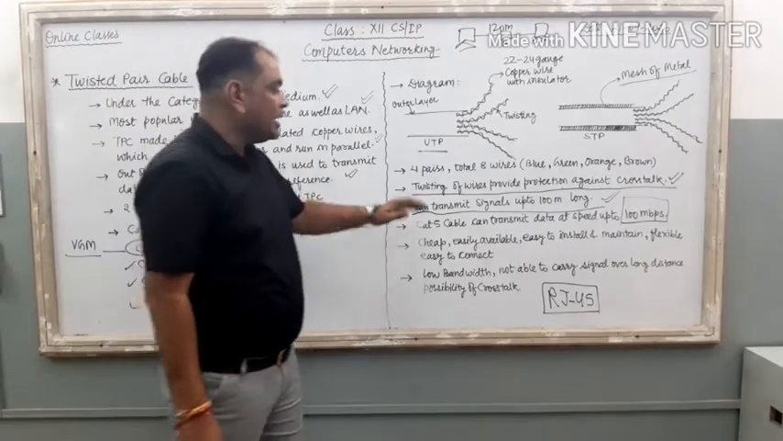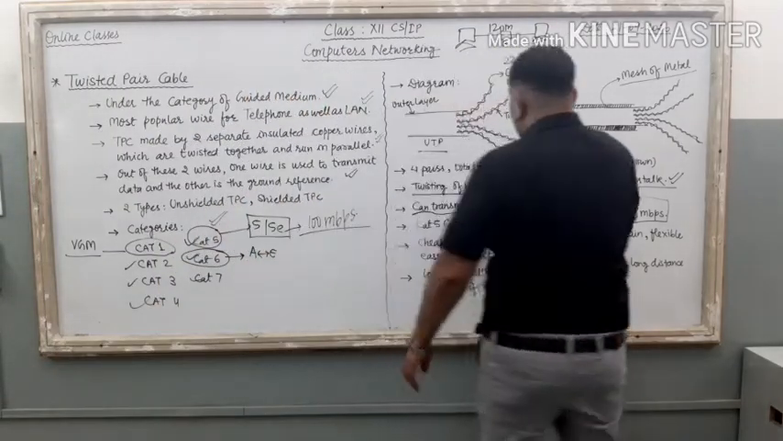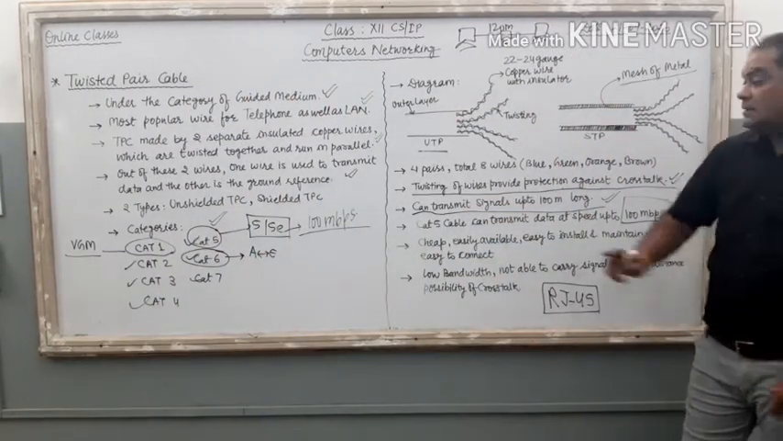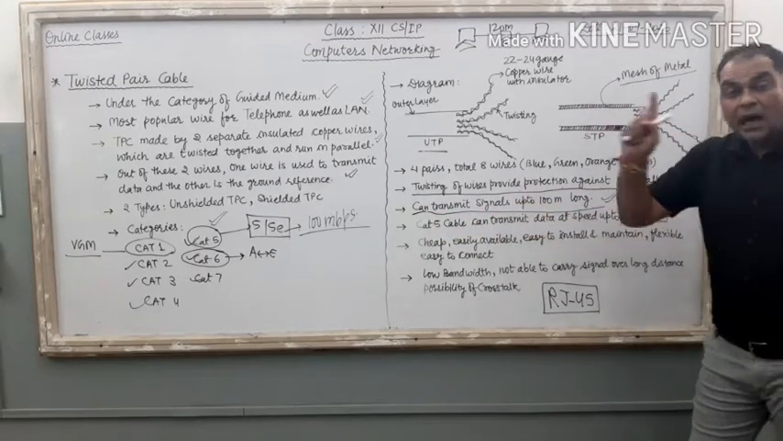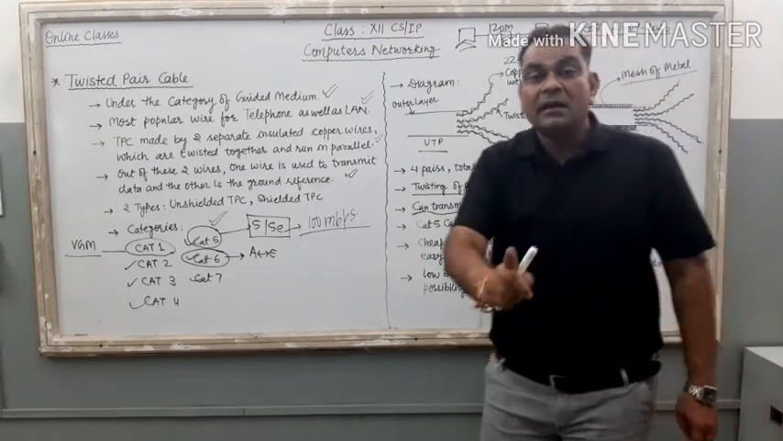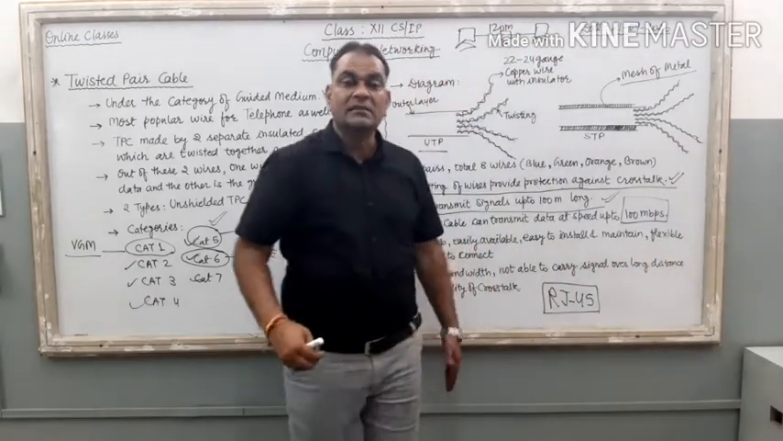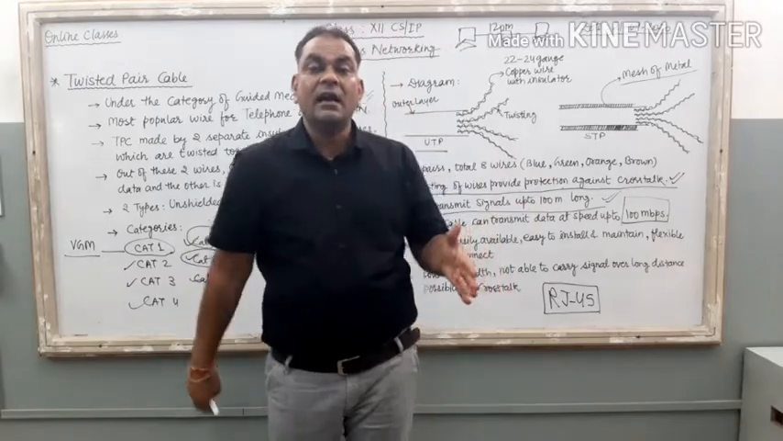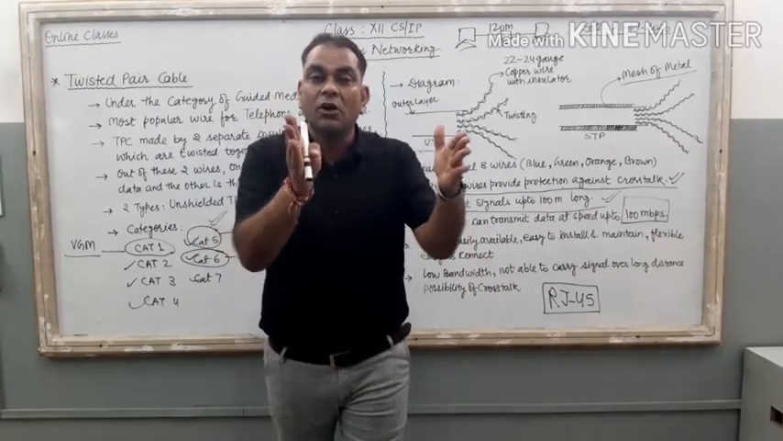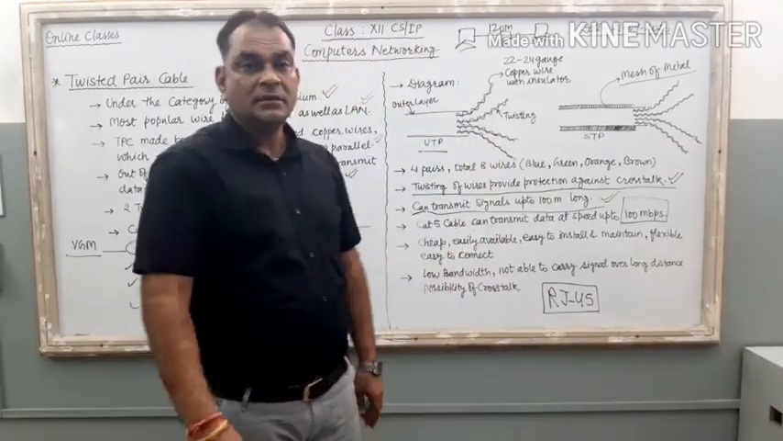Clear? Now the next point, a very important point related to this twisted pair cable: this cable can transmit signals up to 100 meters only. Means the maximum signal carrying capacity of this wire is 100 meters only.